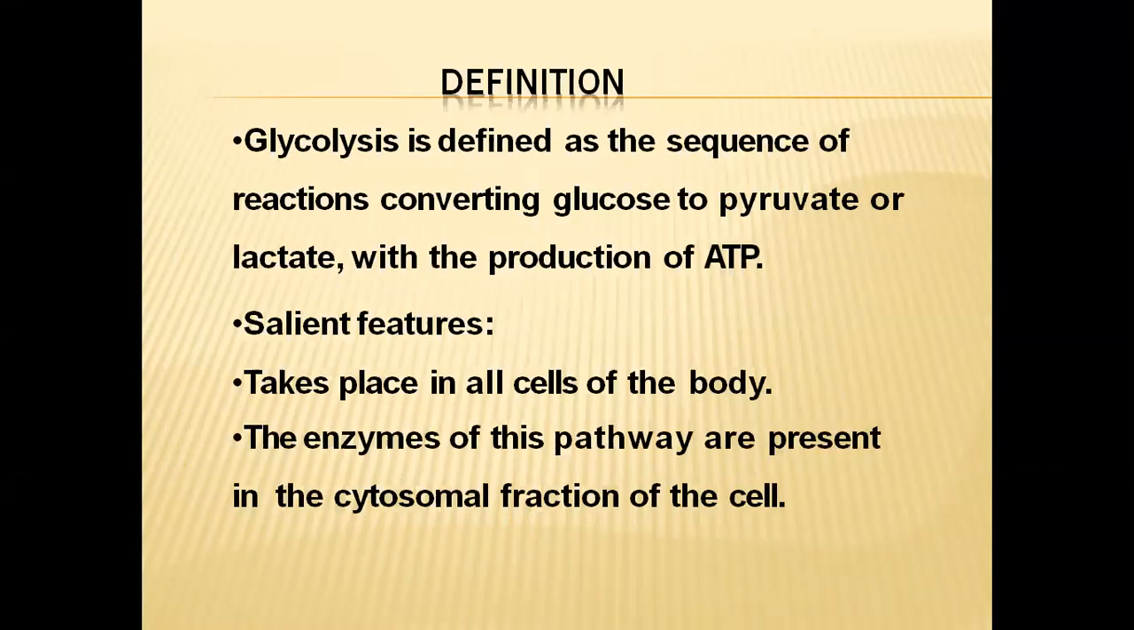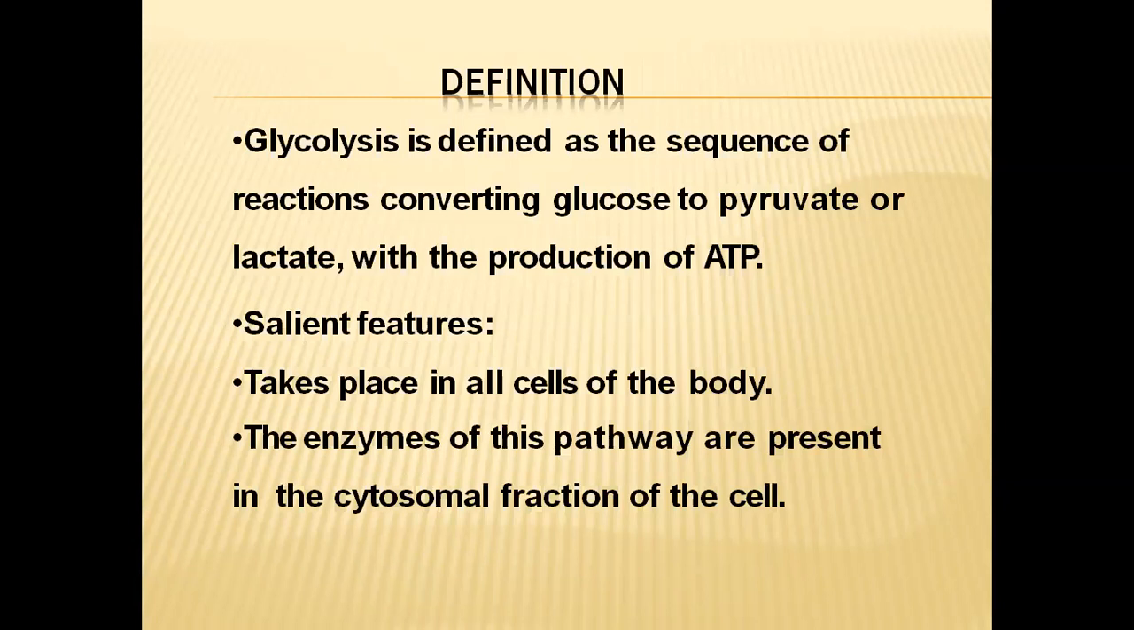As a definition, glycolysis is defined as the sequence of reactions converting glucose to pyruvate or lactate with the production of ATP. So this is the definition of glycolysis. So what is the purpose of glycolysis? The purpose of glycolysis is to convert glucose into pyruvic acid or lactic acid by producing ATP. So the purpose of glycolysis is to release ATP or to produce ATP.